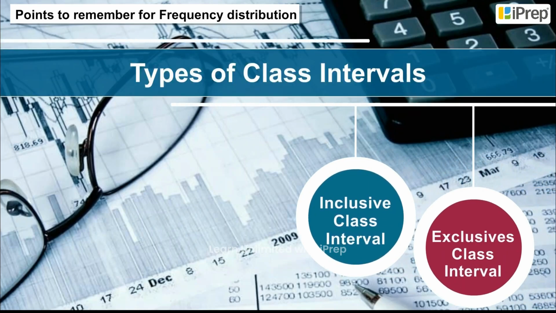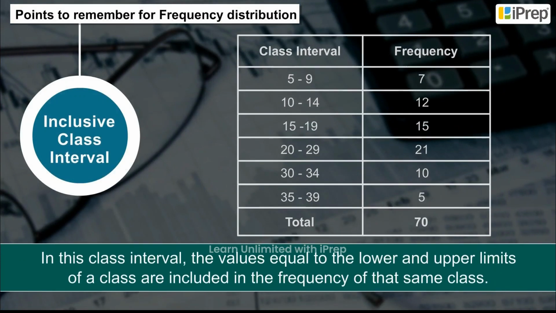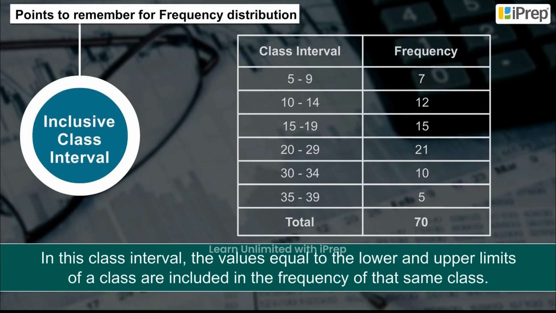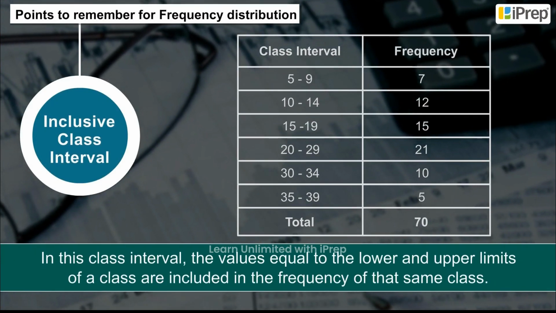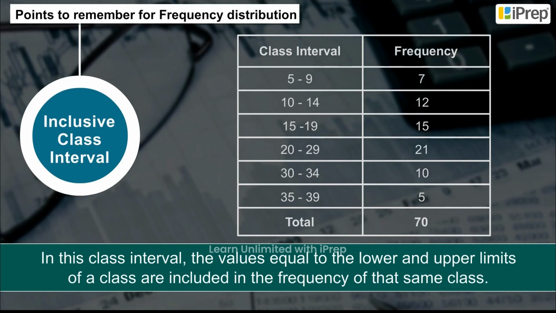Types of class intervals. Inclusive class interval. In this class interval, the values equal to the lower and upper limits of a class are included in the frequency of that same class.